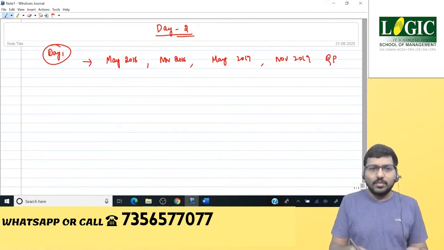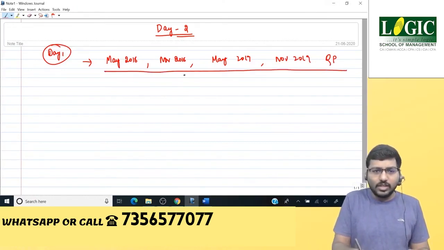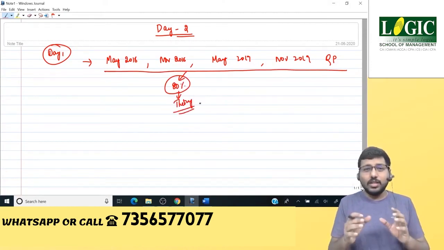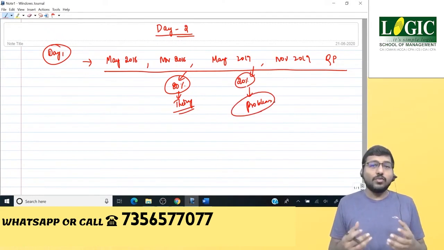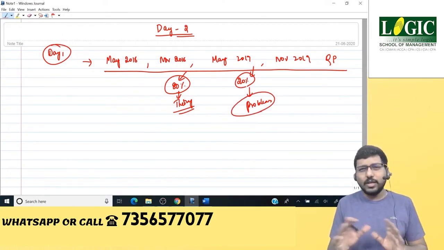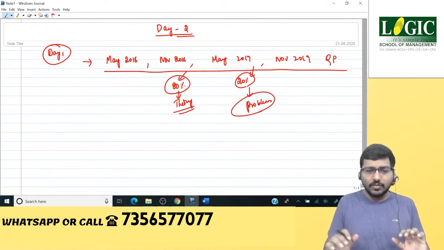And we have analyzed them. And finally, we came to a conclusion that there is an 80% probability of getting theory dominated questions, and a 20% probability that you'll be getting questions from problem dominated areas, which means predominantly decision making, standard costing, and transfer pricing.